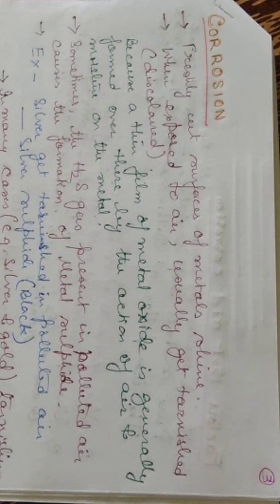Now, sometimes the H2S gas present in the polluted air also causes the formation of metal sulfide. This also corrodes the metal. Example: silver gets tarnished in polluted air, which forms black silver sulfide. If we place some ornaments or utensils made of silver outside in the air, after some days it turns black.